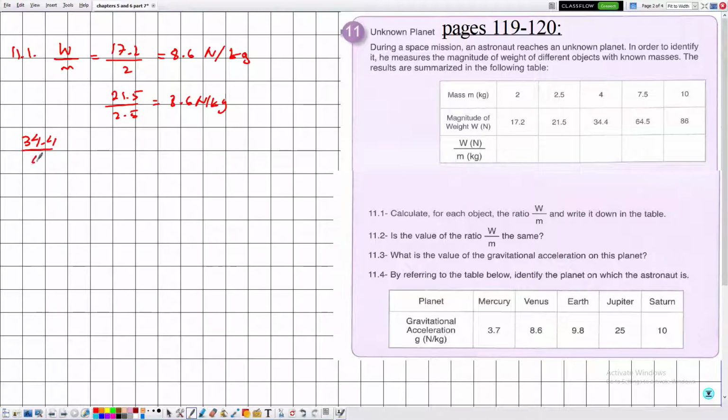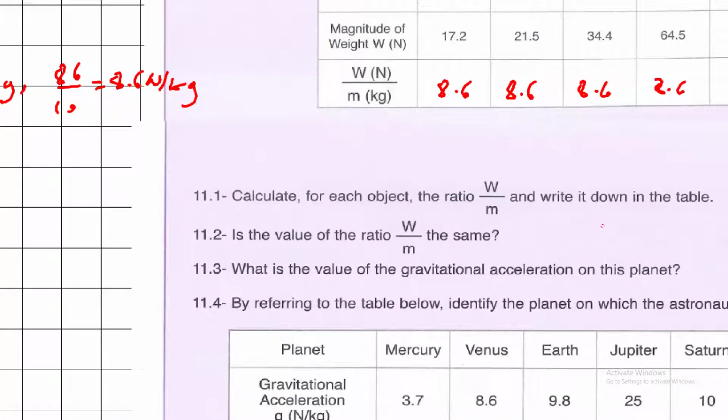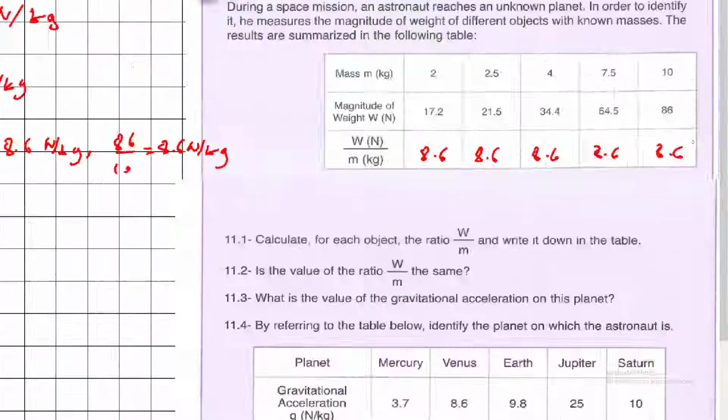34.4 over 4 is also equal to 8.6 newtons per kilogram. 64.5 over 7.5 is also equal to 8.6 newtons per kilogram, and 86 over 10 is also equal to 8.6 newtons per kilogram. So this is 8.6, 8.6, 8.6. Now in 11.2, they are asking us, is the value of the ratio W over M the same? So yes, it is constant.